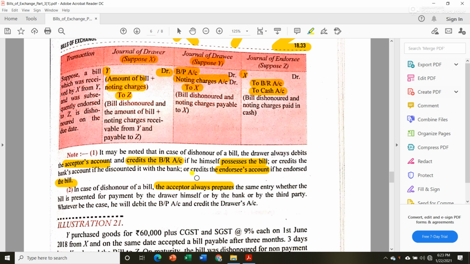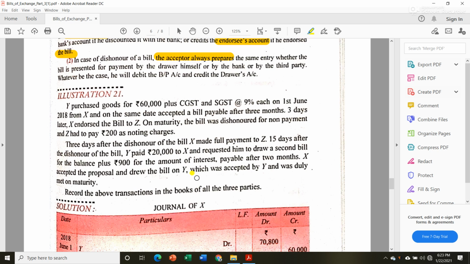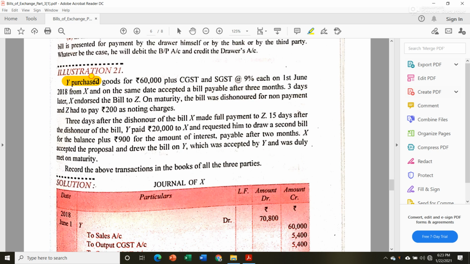Okay, now let us see one illustration. Y purchased goods for 60,000 plus CGST and SGST at 9% each on 1st June 2018. First, let us make the entry for this purchase of goods transaction. Here we have three parties, X, Y and Z, so we have to make three journal books for three parties. First, this sale and purchase is taking place between X and Y, so there will be an entry in the books of X and Y only.